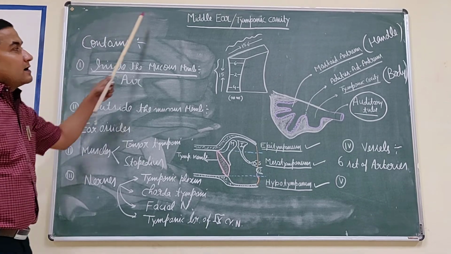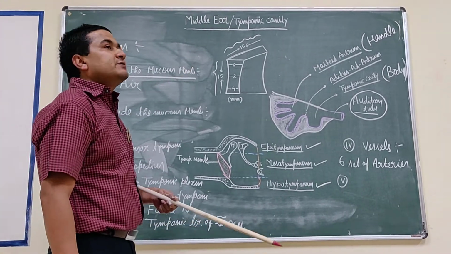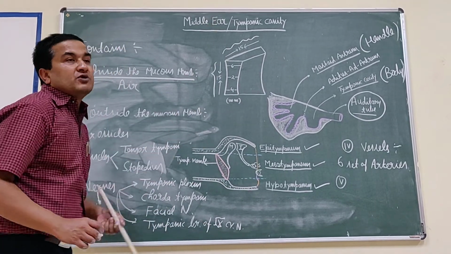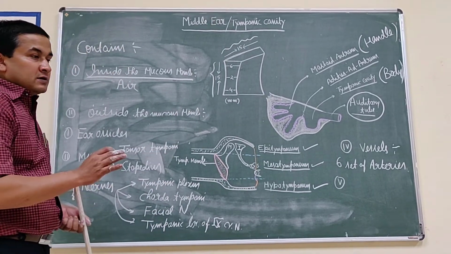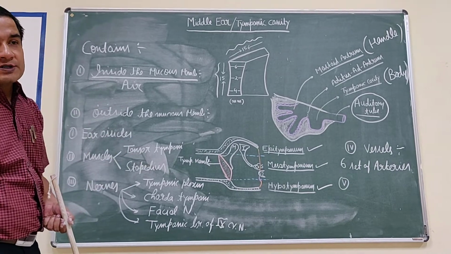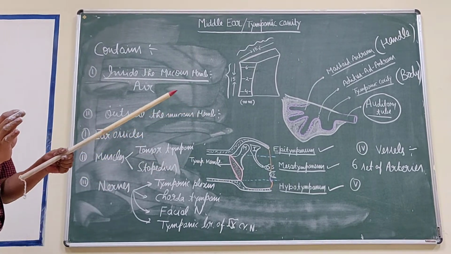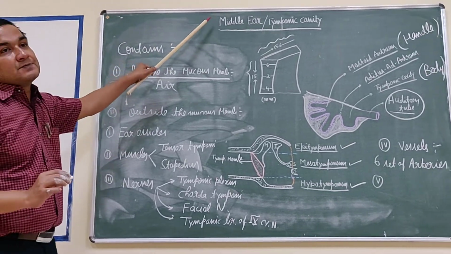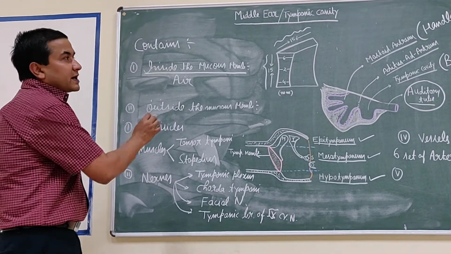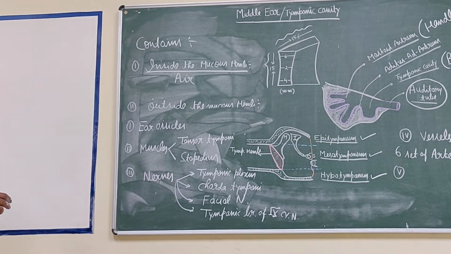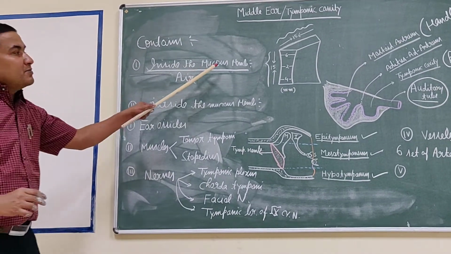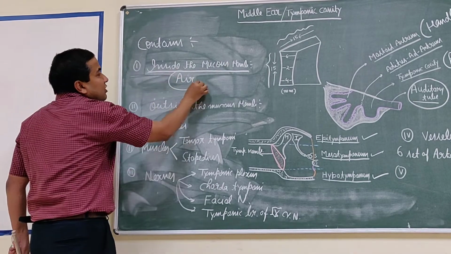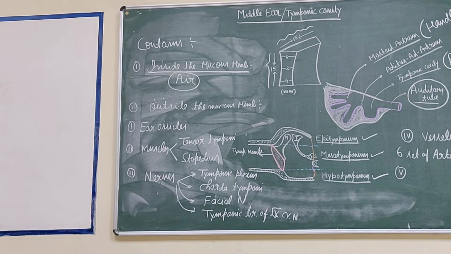Now the contents of this cavity. As we discussed earlier, this middle cavity is lined by the mucous membrane. Strictly speaking, there are the contents of the middle layer inside the mucous membrane, and the structures present outside the mucous membrane. Inside the mucous membrane, the middle layer contains only air. It is the true content of the middle layer.